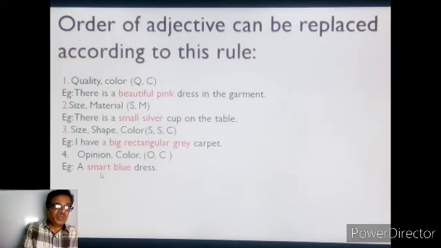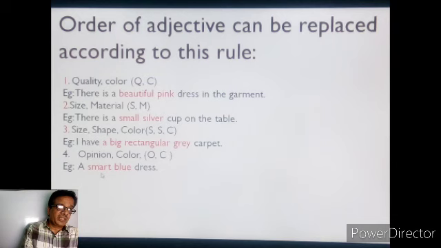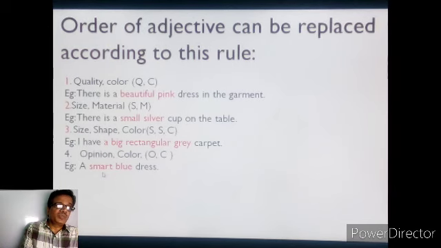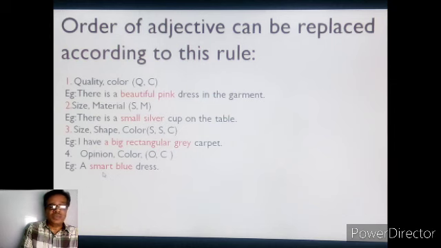Last one is opinion and color, that means OC. By OC you can better understand a smart blue dress, that means opinion is smart and color is blue. So by OC you can put the order of adjective: opinion, color.